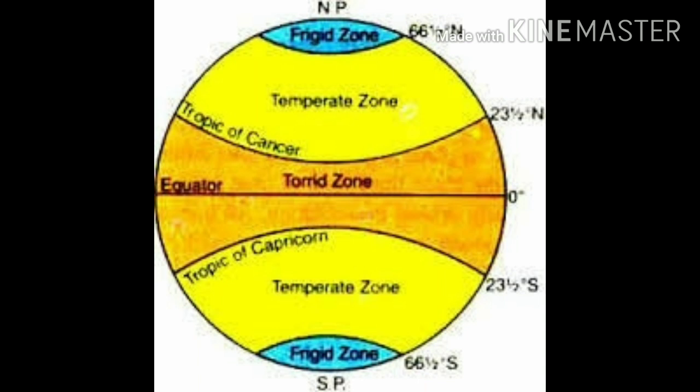Now, Arctic Circle, it's 66.5 degree north latitude. This latitude is important because the area within this circle receives oblique rays of the sun. Next is Antarctic Circle. Antarctic Circle is 66.5 degree south. The conditions within this circle are the same as that of the Arctic Circle.